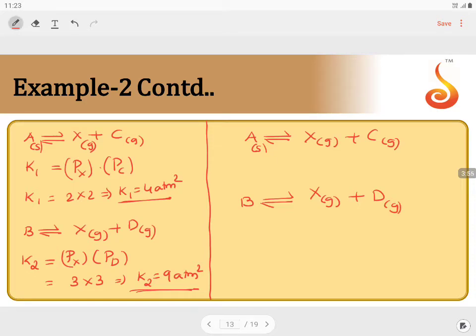Initially this is considered to be 0 and 0. After some time t, at equilibrium,